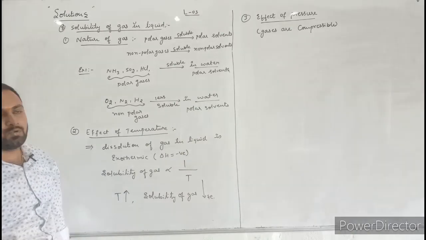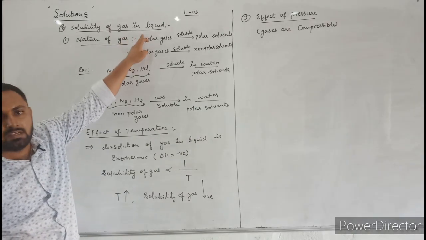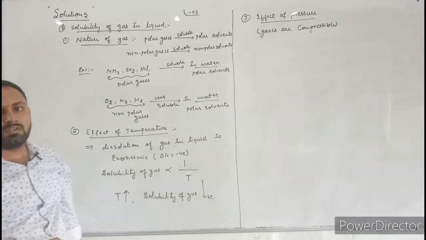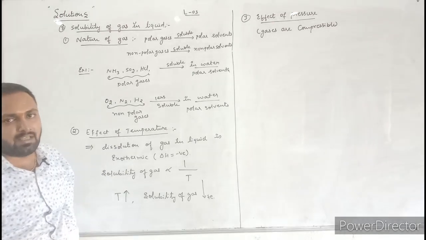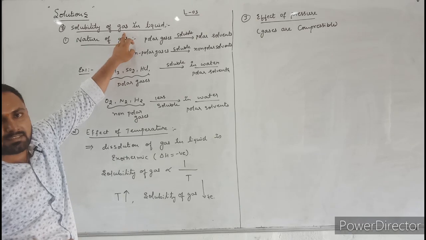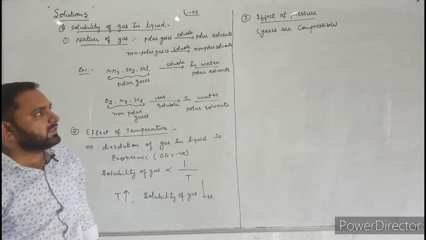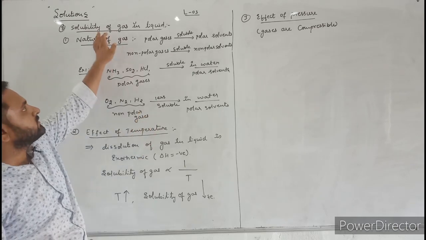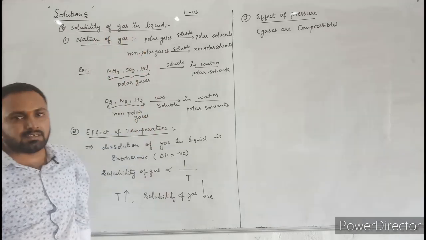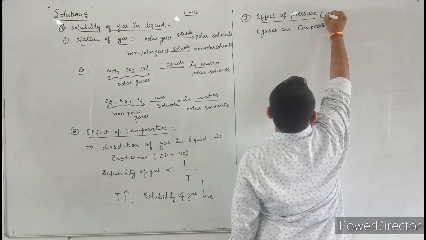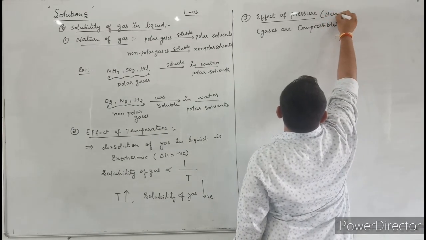But in the case of solubility of solid in liquid, solids are incompressible. That's why there is no effect of pressure on solubility of solid in liquid. But here we are discussing gases. Gases are compressible, so there is an effect of pressure. Here the effect of pressure on solubility of gas in liquid is explained by Henry's law.